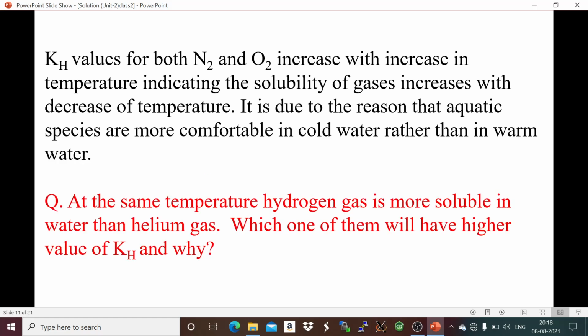So I think you can now solve this one. At the same temperature, hydrogen gas is more soluble in water than helium gas. Which one of them will have a higher value of Kh and why? Kh value and solubility are inversely proportional. So solubility more means Kh value less. Try to write this.